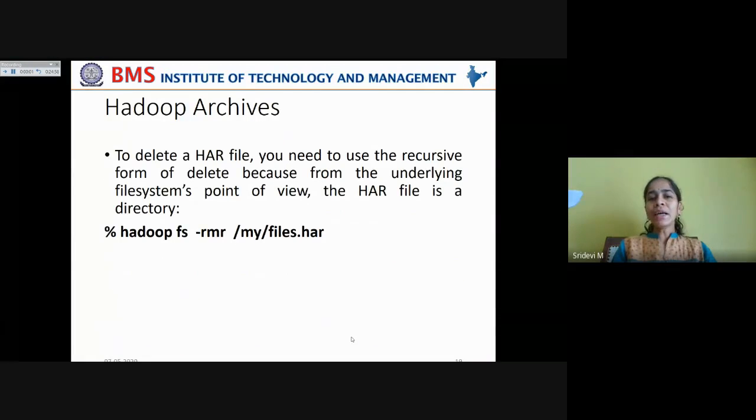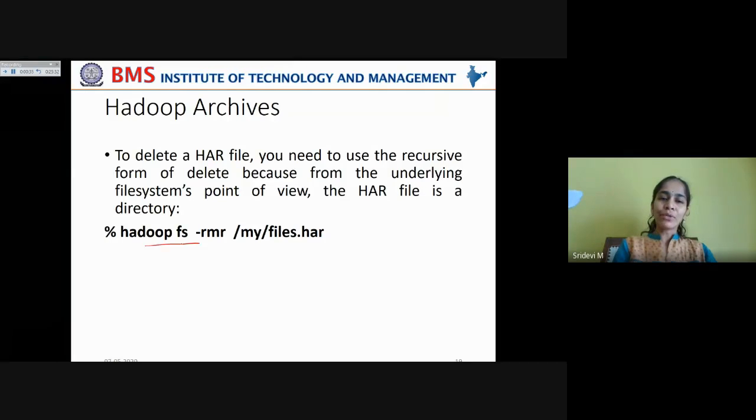Now, in order to delete a HAR file, if you don't want an archived file any longer, that data is no longer being used, in that case there is no meaning in archiving it and wasting the space on a cluster. If you want to delete a HAR file, you need to use the recursive form of delete, because from the underlying file system's point of view, the HAR file is a directory. A HAR file is not treated as an exact file, it is treated as a directory.